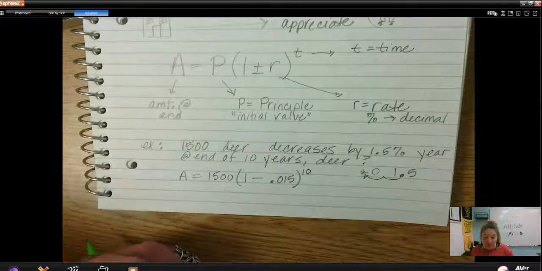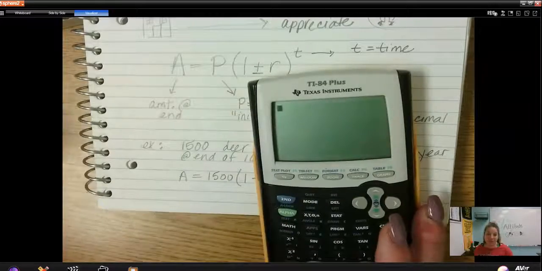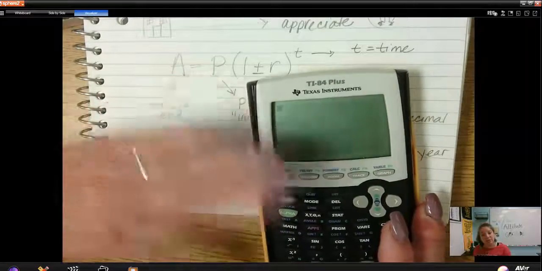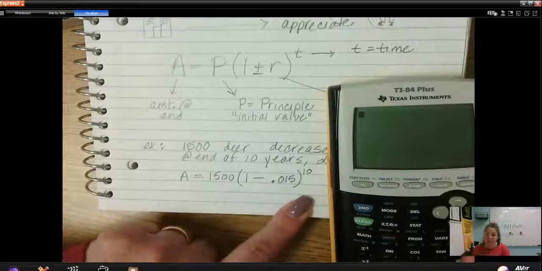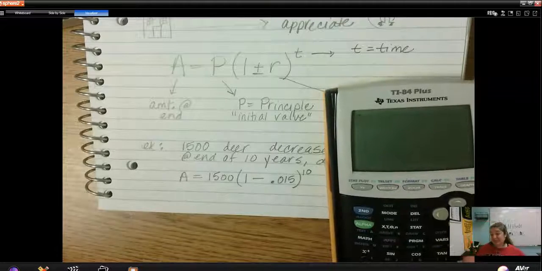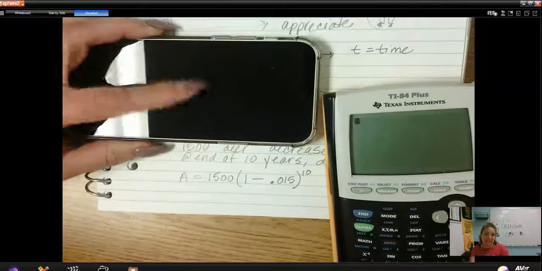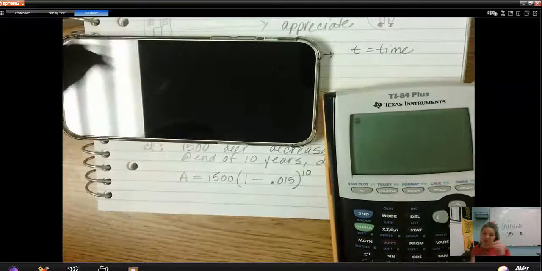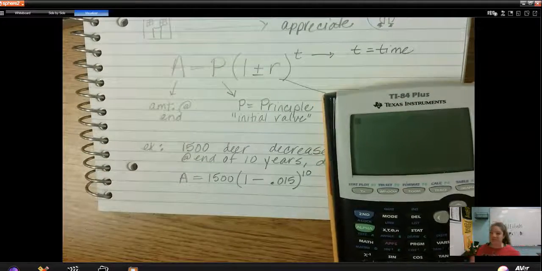Now comes the other tricky part, and that is, can you type it into the calculator? If you have this calculator, you can type it in exactly as you see it, literally 1,500 parentheses and so on. If you have Desmos, you can do that. But if you're using your cell phone, maybe, and you're turning it sideways so you can get the scientific part, so you can do the to the 10th power, you're going to have to type things in step by step.